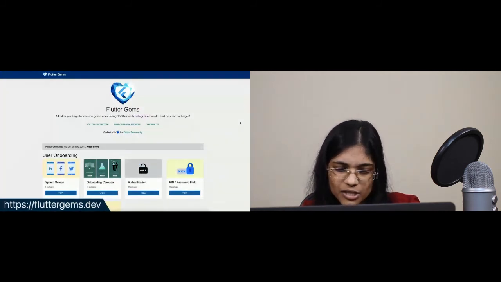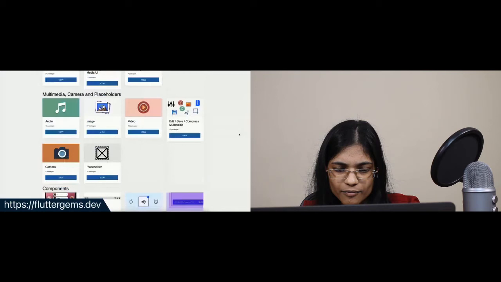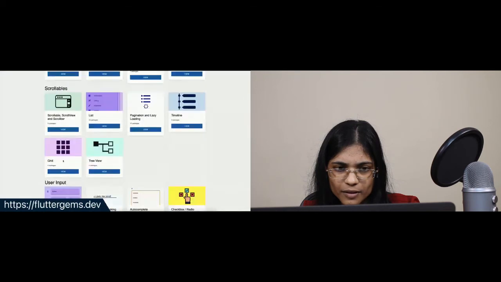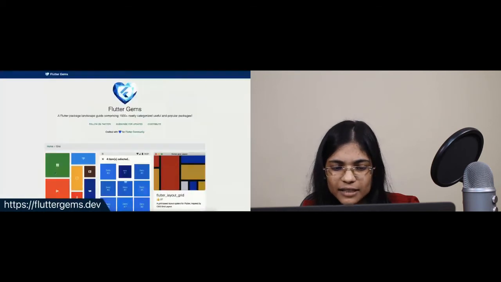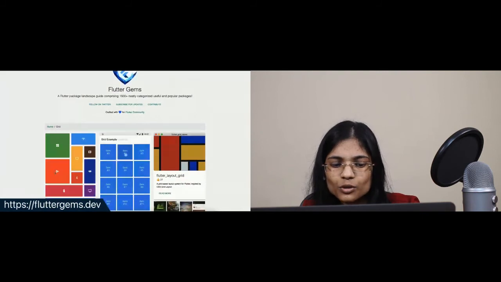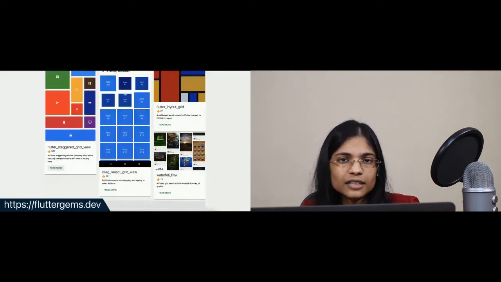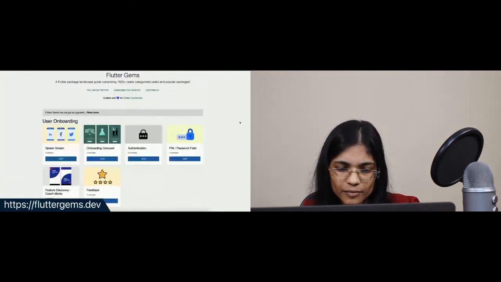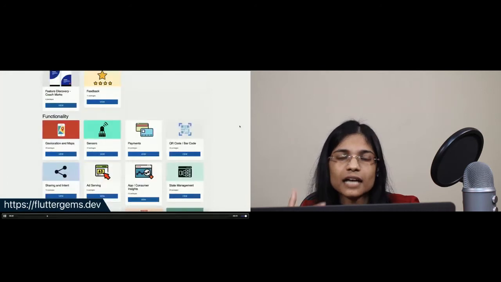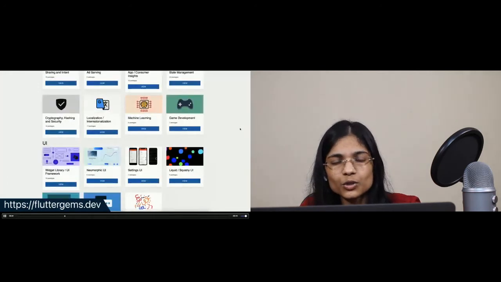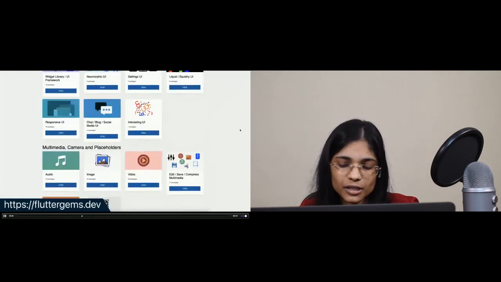So in Flutter Gems, if we go to the grid category, scrollables, you have grid category there. And if you go to grid, you will see that Flutter staggered grid view is the exact package that you are looking for. So the entire process of discovery using Flutter Gems becomes really easy.